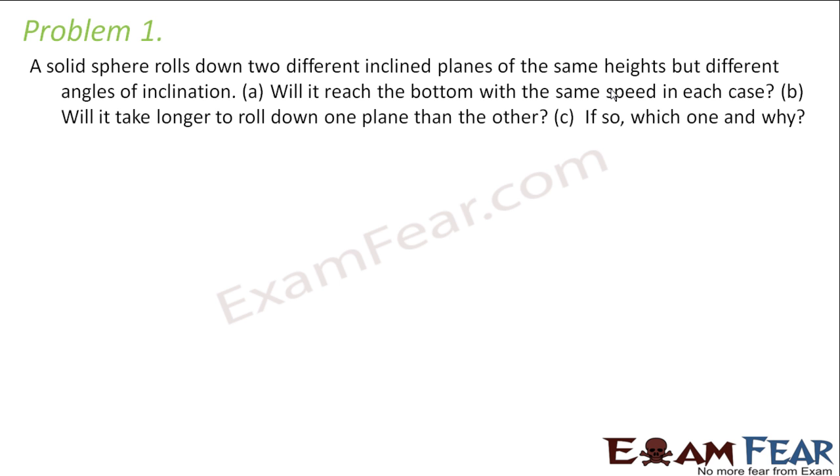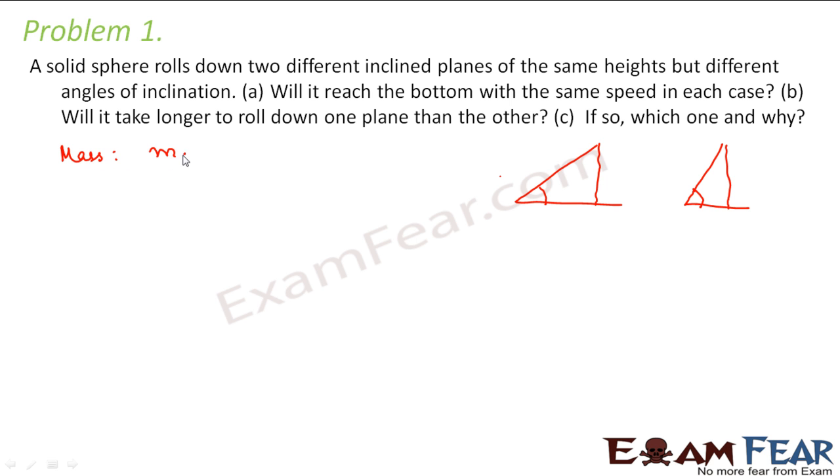Okay, so let us first try to understand the problem and then try to approach the first part. Now let us suppose that these are the two inclined planes, somewhat like this. So you see that even though the height is the same, this angle is different, right? Now let us assume that the mass of the sphere is m.